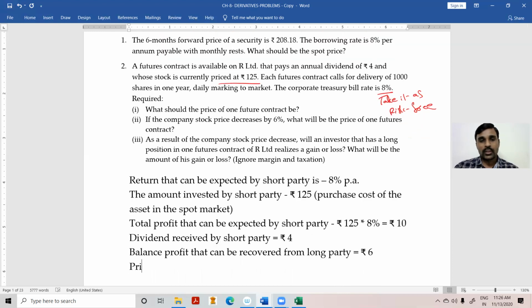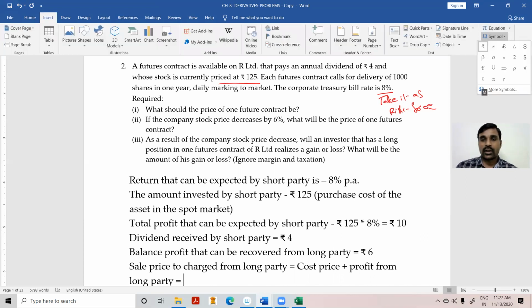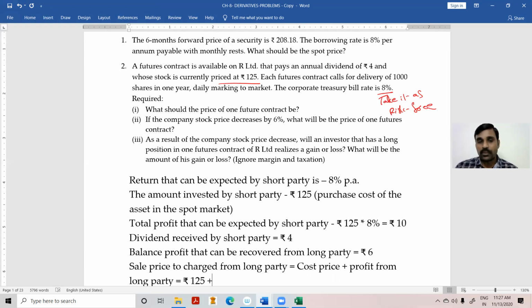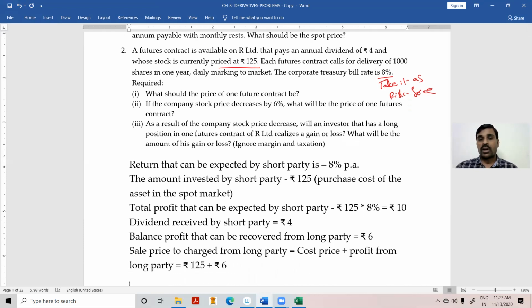So the sale price to be charged from the long party is equal to cost price plus profit from the long party. The cost price is 125, and the profit I should charge from the long party is 6 rupees. So cost price plus profit from the long party is 125 plus 6, that will be 131.